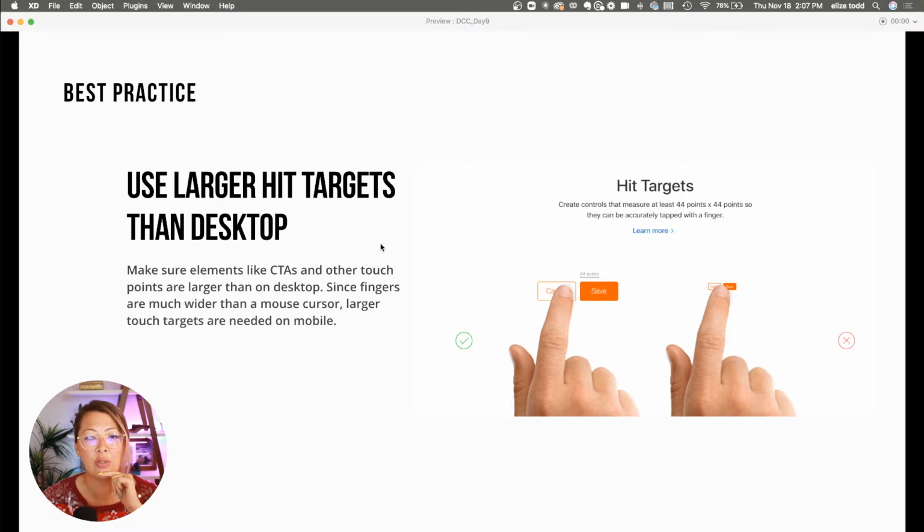Also, we want to use larger hit targets than desktop, because the finger is fatter than the cursor, right? We need to make our buttons a little bit larger. Anything that's clickable or tappable should be a little bit larger so that the finger can actually click on it and doesn't accidentally click something else.